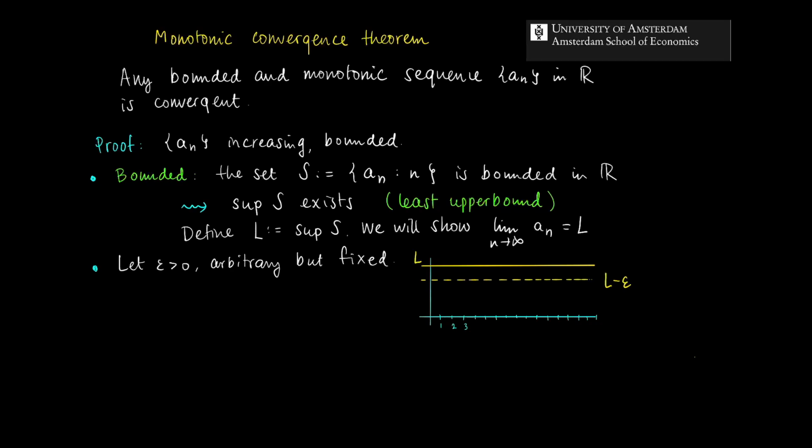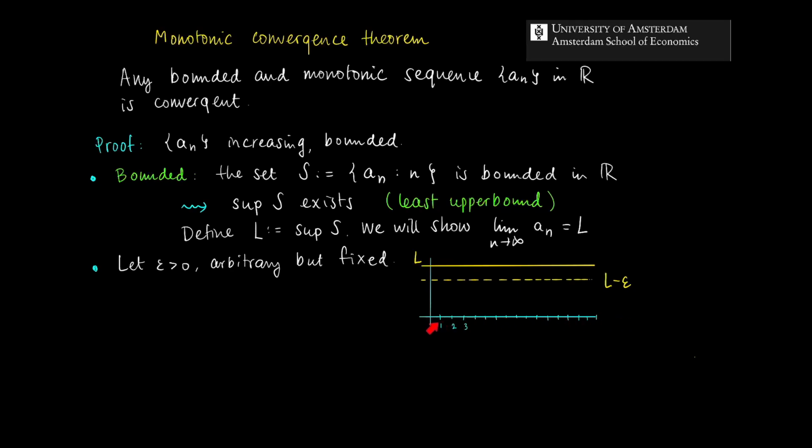So this is the graphical situation. Here is our level L. Here we have the indices, right? On the horizontal axis, we just put down our indices n.